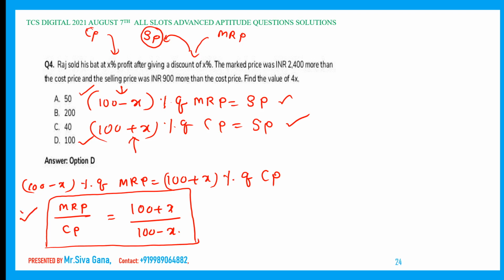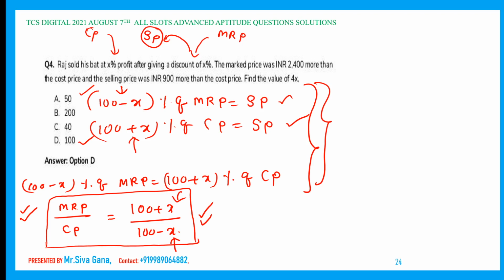One of the premier relations between MRP and CP. Listen, if you remember this one, the time taken will be saved here. Whatever the explanation and time that we have taken, that will be saved. A premier relation between MRP and CP: MRP by CP is equal to 100 plus profit percentage divided by 100 minus discount percentage. In this case, profit percentage and discount percentage both are the same, right?